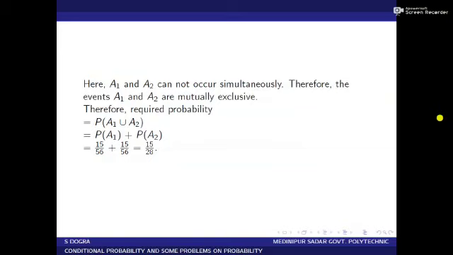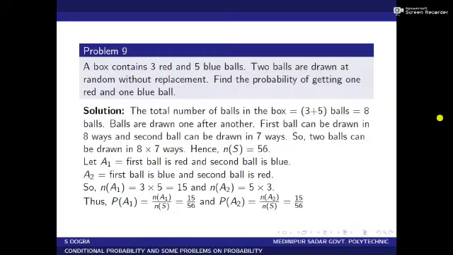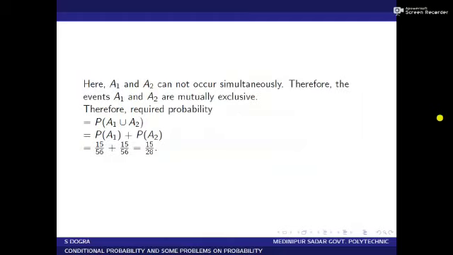We have P of A1 equal to 15 by 56 and P of A2 equal to 15 by 56. So simplifying, we get 15 by 28. This is the required probability.